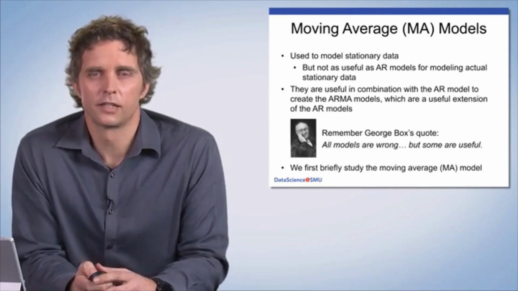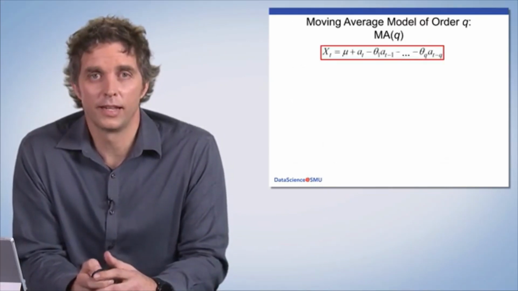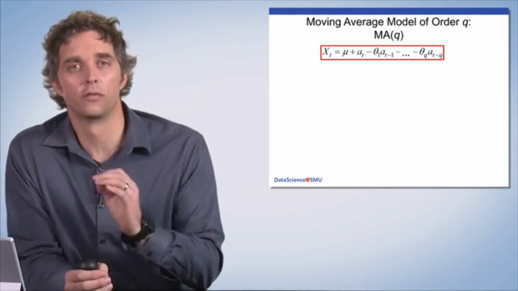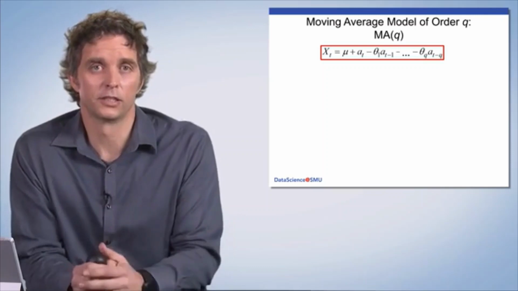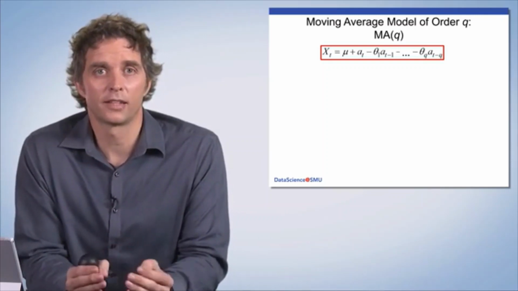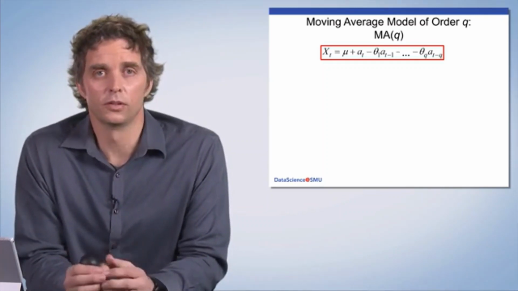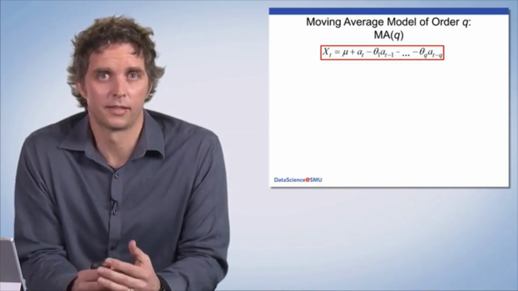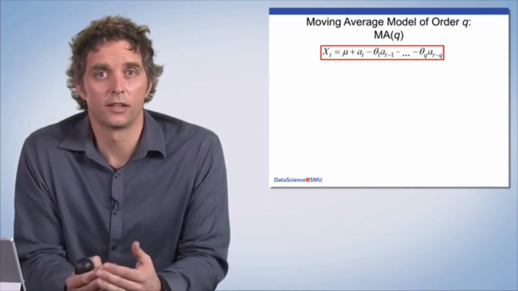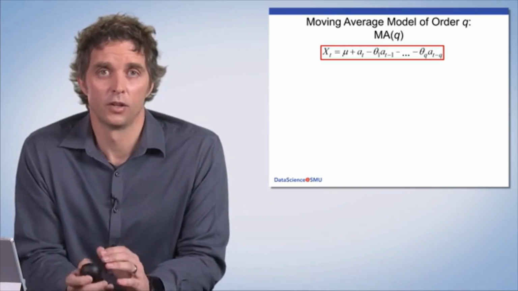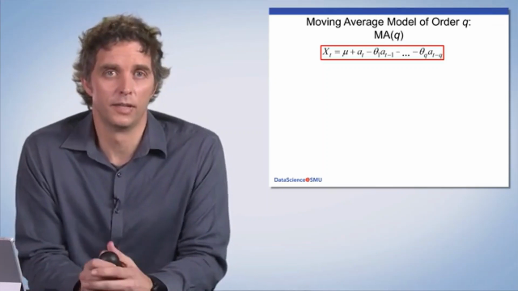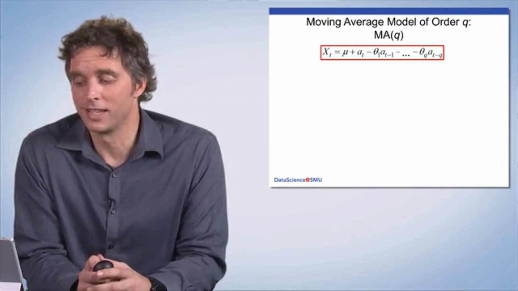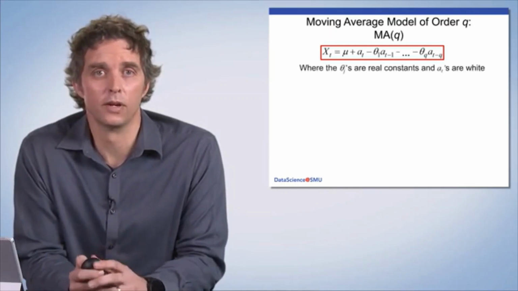So here is the moving average model. Note that it's got thetas instead of phis, and those thetas are coefficients of white noise terms instead of coefficients of the x's. So here we have x sub t equals mu plus a sub t minus theta 1 a sub t minus 1, all the way to theta q a sub t minus q. So again, it's a function of white noise. Each x sub t is a function of white noise in this model. The theta j's are real constants, and the a sub t's are white noise.